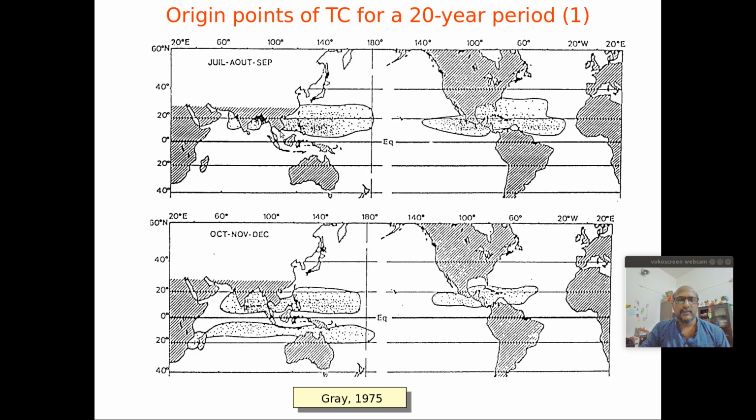From July to September, more cyclones form in the northern hemisphere: northern Atlantic, northwest Pacific, and the northern Indian Ocean, in the Arabian Sea and Bay of Bengal. Then October, November, December also. The systems in the Bay of Bengal and Arabian Sea are not classified as cyclonic storms in the monsoon, but are known as monsoon depressions. That we will discuss in the monsoon class.